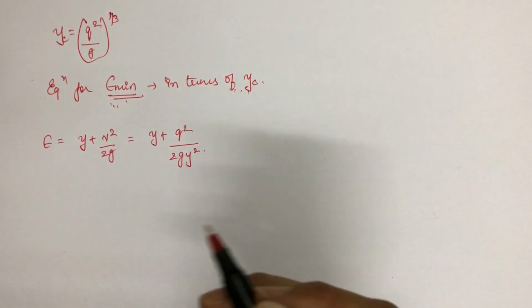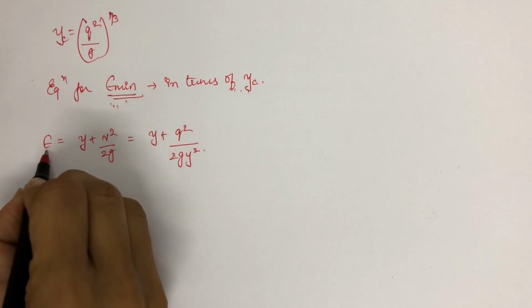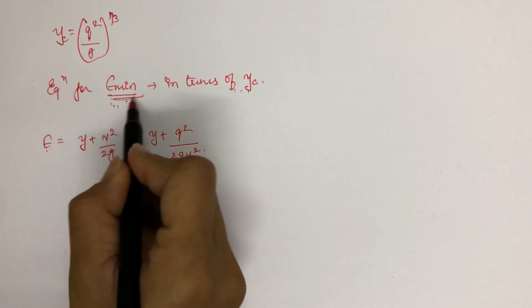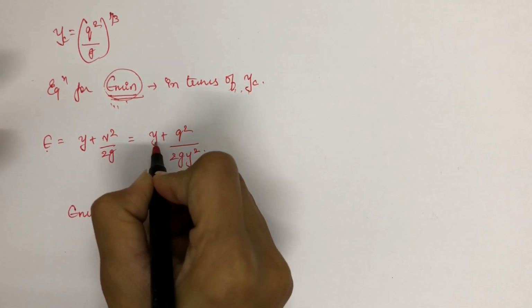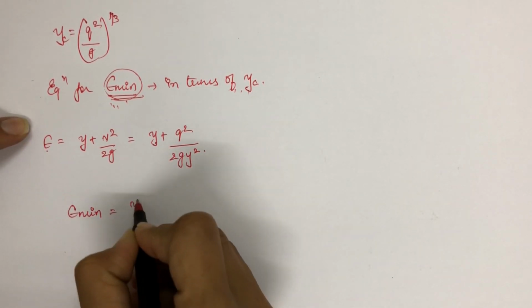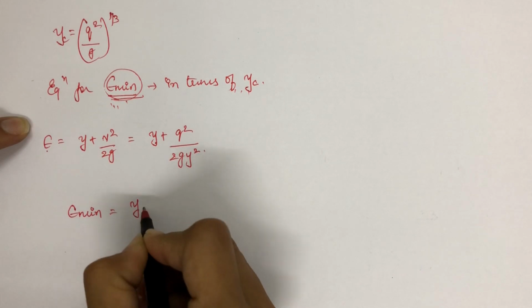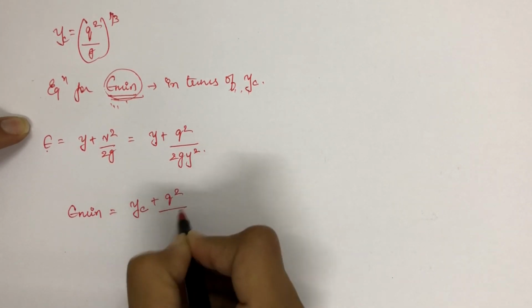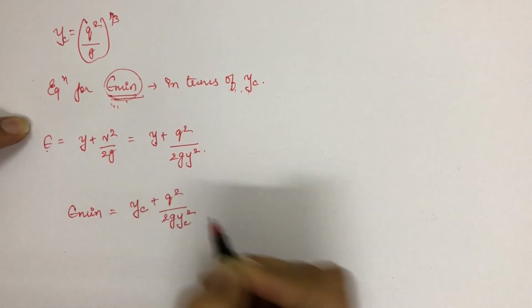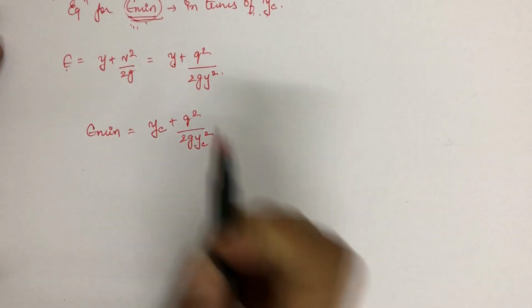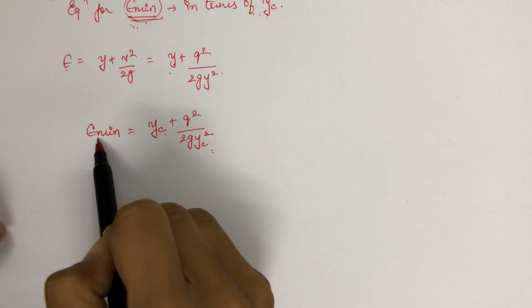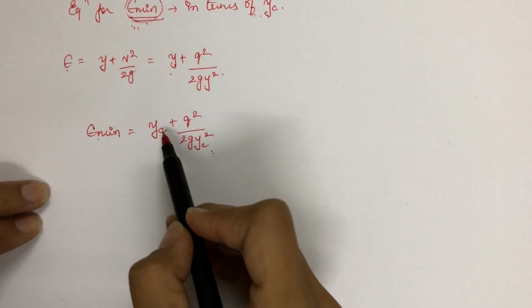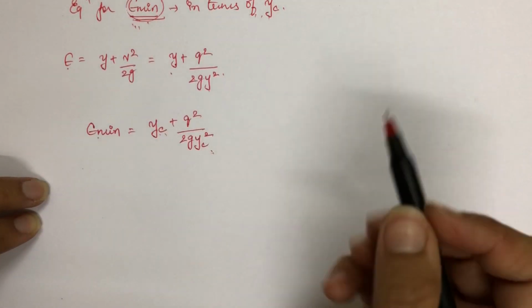Now we want to derive the relation for E minimum. For E minimum the depth will be critical, that we know. So instead of y it will become yc plus q square upon 2g yc square. Instead of normal depth y, the depth will become critical depth for minimum specific energy. And right now we only studied this equation.